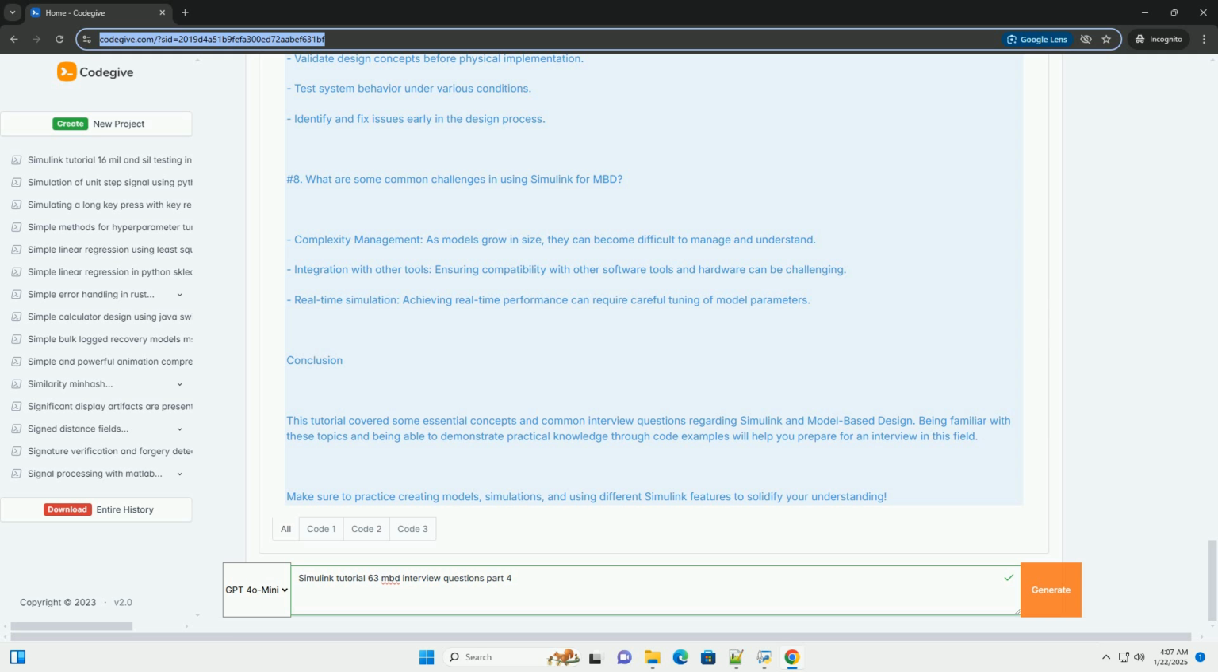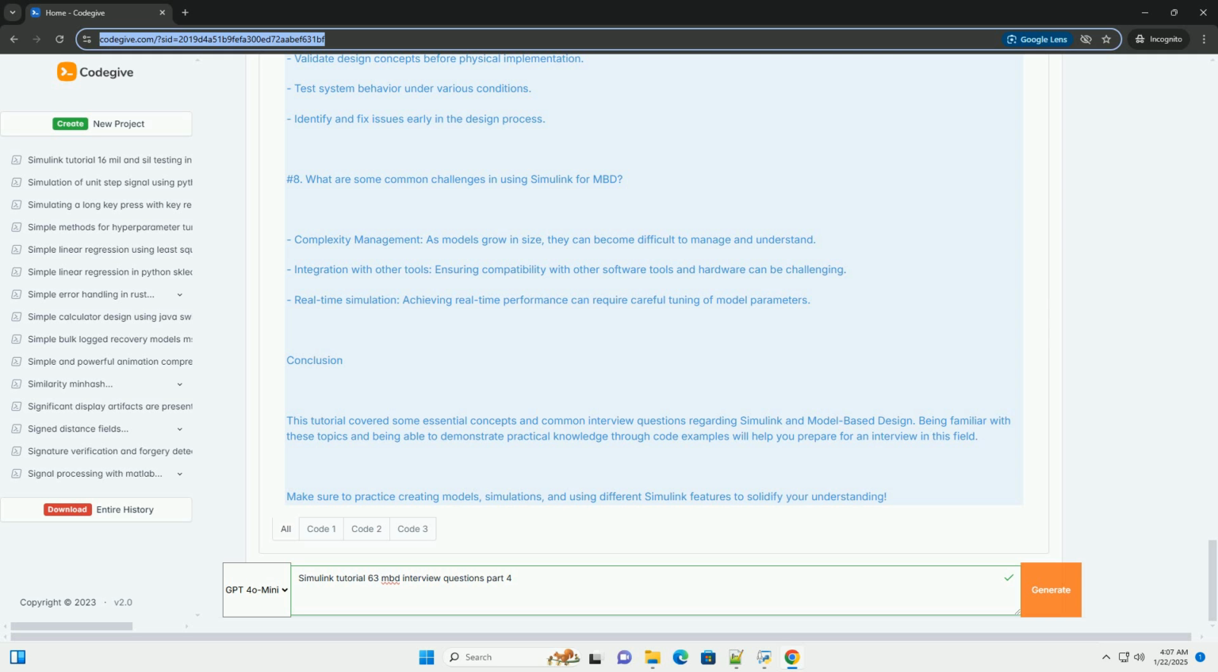3. How do you create a simple Simulink model? To create a basic Simulink model, follow these steps. 1. Open MATLAB and type Simulink in the command window to launch Simulink. 2. Drag and drop blocks from the library browser to the model window. 3. Connect the blocks using lines to define the signal flow. 4. Configure block parameters by double-clicking on the blocks. Example, create a simple model to simulate a transfer function.